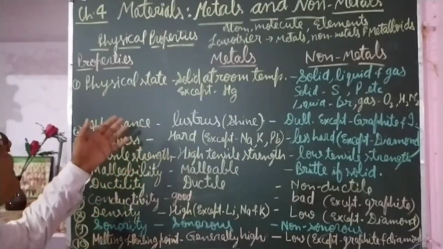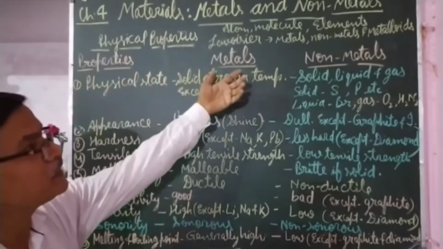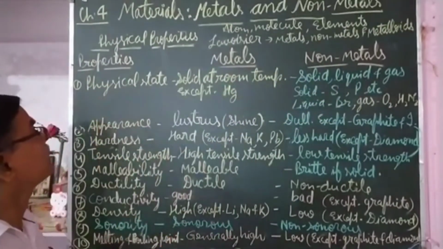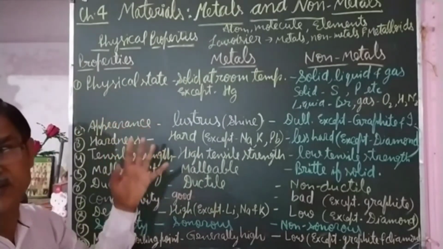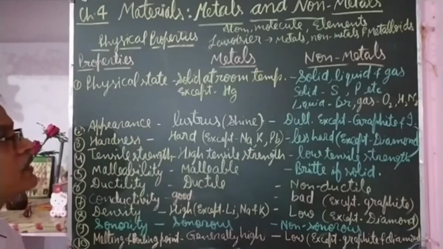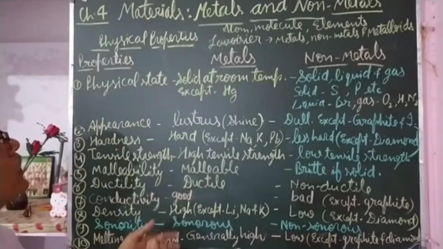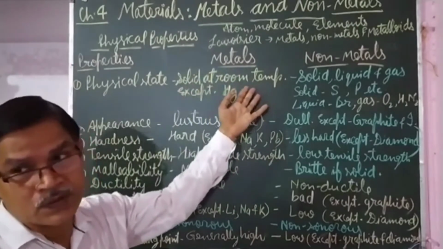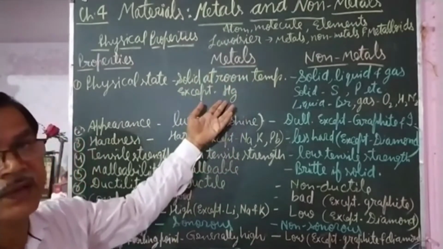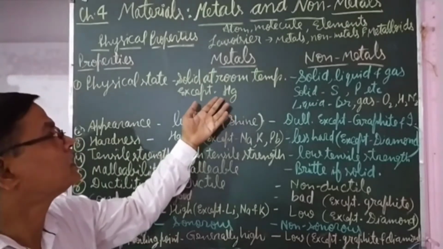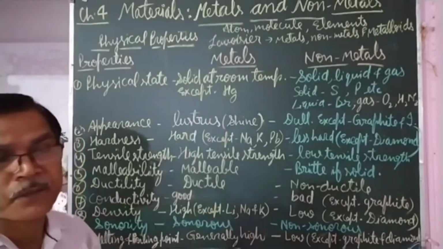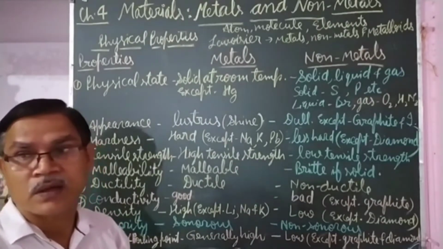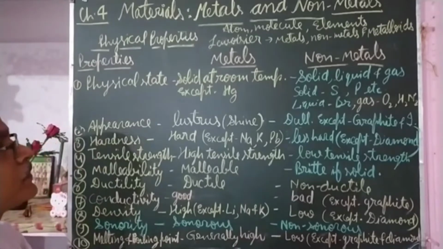So here I have written properties, metals and non-metals. The first property I have taken is physical state. Physical state means solid, liquid, gas, the state in which they are found. Most of the metals are found in the solid state at room temperature, except mercury. The symbol of mercury is Hg. It is found in the liquid state at room temperature, and the rest of the metals are found in the solid state.